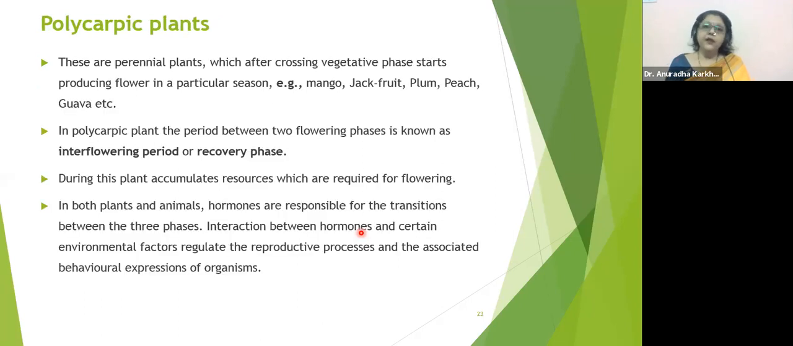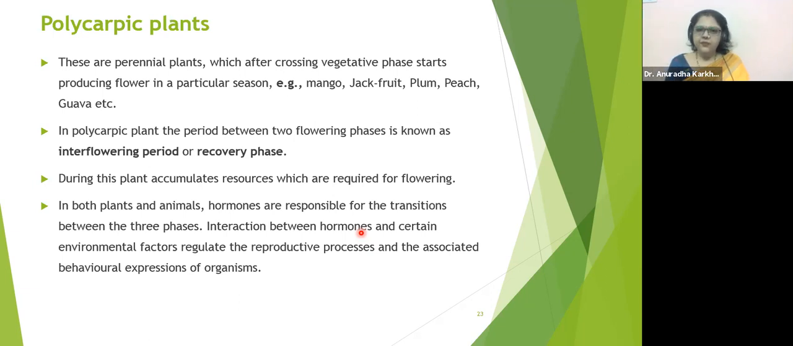Polycarpic plants are perennials, which after crossing the vegetative phase start producing flowers in a particular season. Examples: mango, jackfruit, plum, peach, guava, all the fruits that you know. In polycarpic plants, the period between two flowering phases is known as the interflowering period or recovery phase. During this phase, the plant accumulates the resources required for flowering.